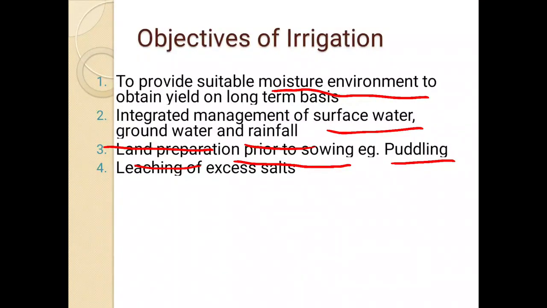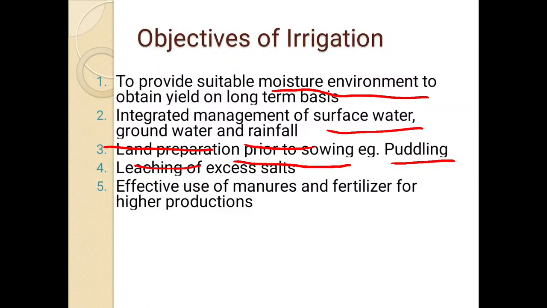Next is leaching of salts. Leaching of excessive salt is one of the objectives of irrigation. Nowadays we can see that most of the area of India is getting degraded because of a high amount of salts. We have also seen that in our earlier course. Because of this excess salt, the soil is not suitable for cultivation. Therefore it is important to remove the excess salts present in the soil, and for removal of excess salts we also require irrigation. So by using irrigation we can remove the excess salts.